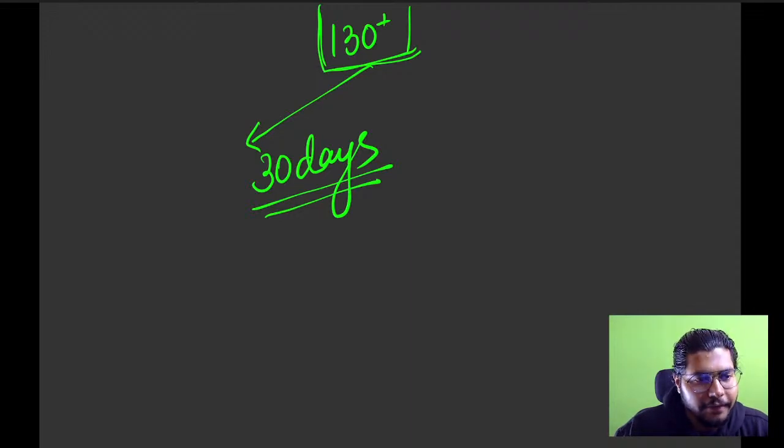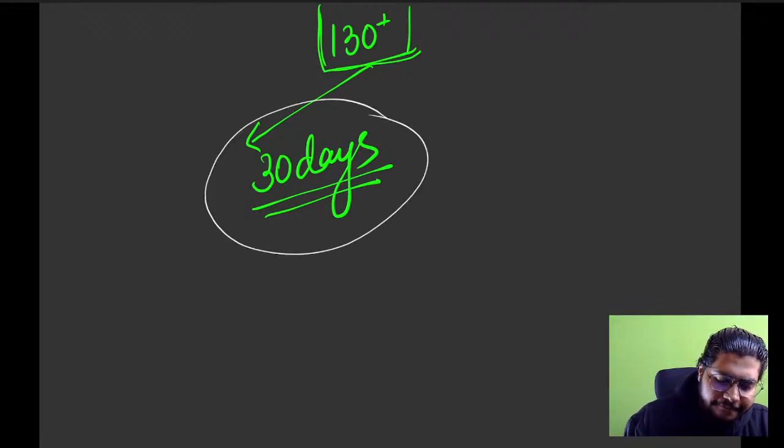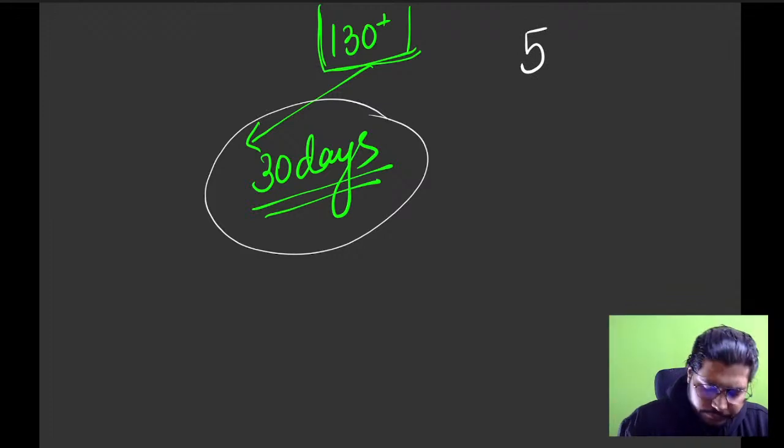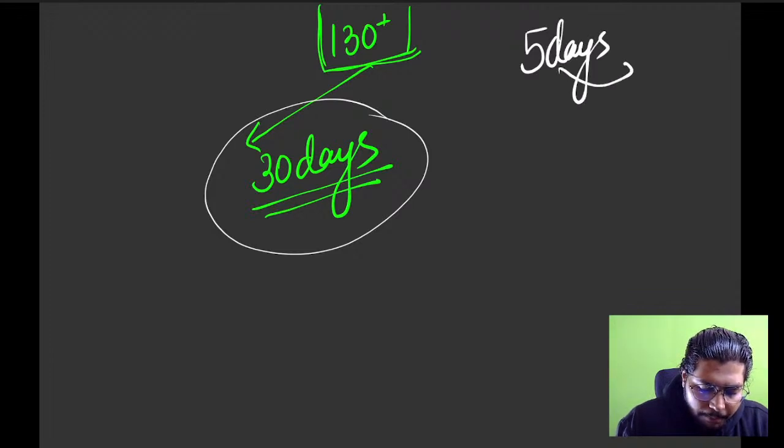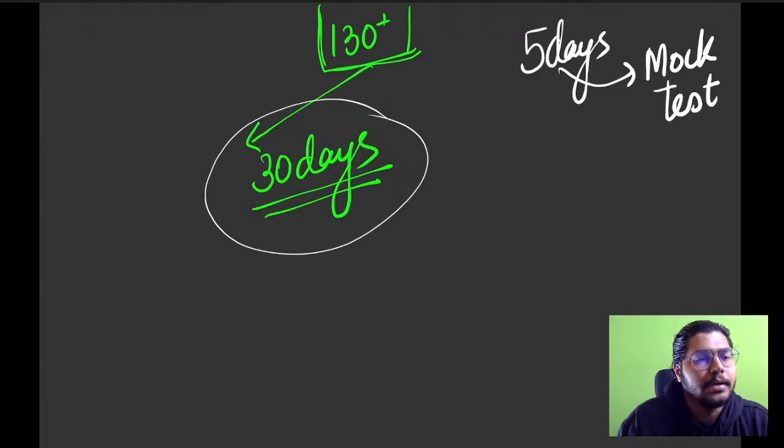Statistics or something is left, correct? So I'm taking 30 days only. If somebody has 35 days, you have extra, that's good. Let's take an average of 30 days, because in the last 5 days, whatever be the student, how much you would have prepared doesn't matter. Put the last 5 days up for mock tests. Everybody take a pen and a paper.